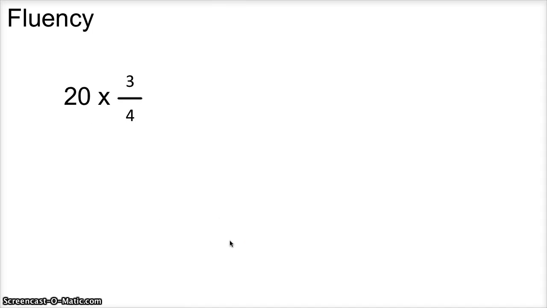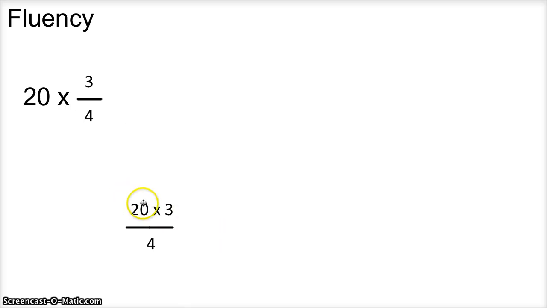Okay, last one, 20 times 3/4. First thing is get this all on one line. 20 times 3 over 4. Now earlier I was simplifying the 4 with the number up here, but 4 doesn't divide into 3, so I'm going to look at my other number. 4 does go into 20, so those two are the ones I simplify, and 20 divided by 4 equals 5. Now multiply. 5 times 3 equals 15. There are your answers to the fluency for today.